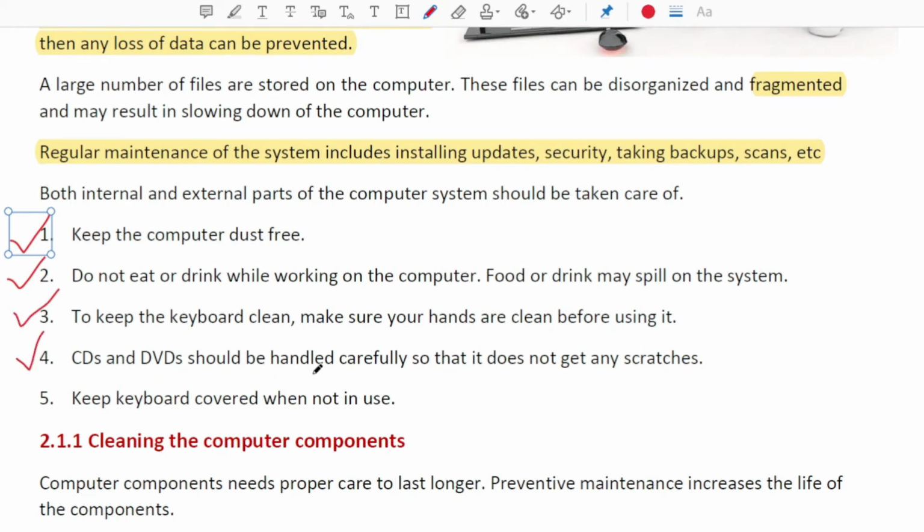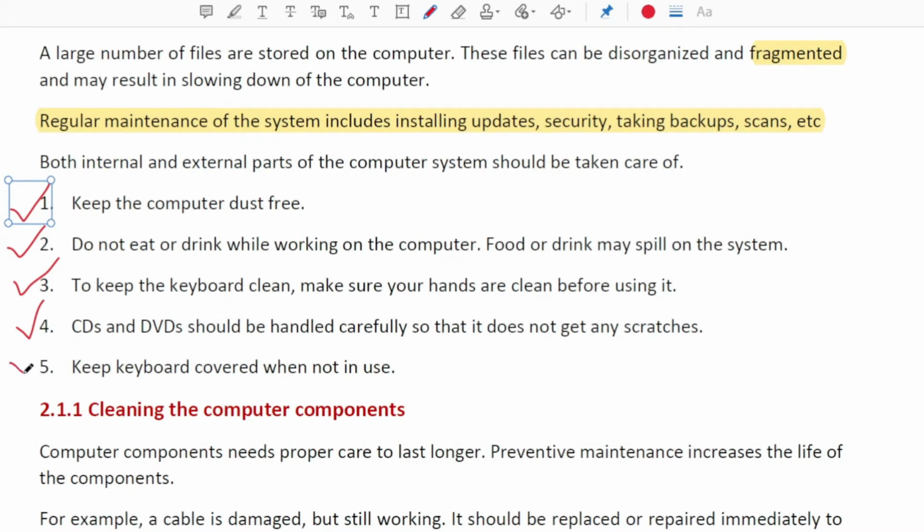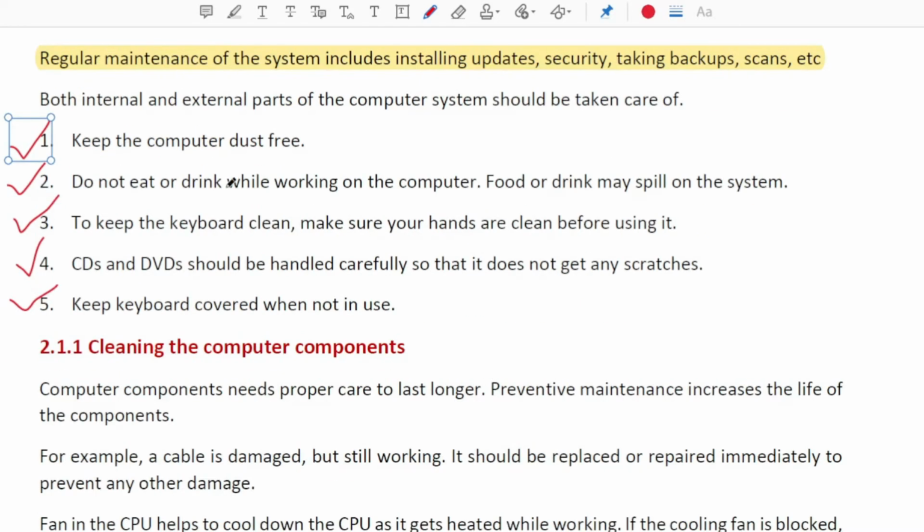CDs and DVDs should be handled carefully so that they do not get any scratches. Although presently we are not using CDs and DVDs, sometimes some devices come with CDs, so they should be handled carefully. Keep the keyboard covered while not in use. You can put some cloth on top so that it does not get dust.